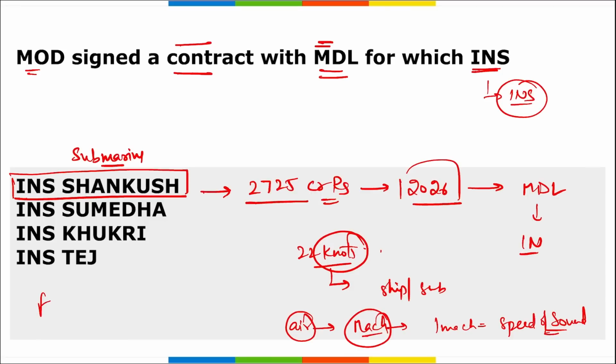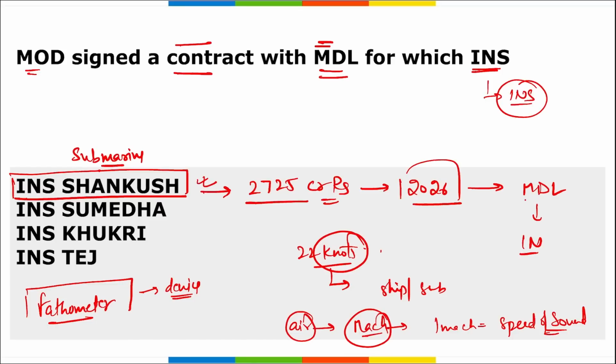There is a device that is used to measure the depth of the ocean. It is the fathometer. Right? I repeat, the fathometer is the device that is used to measure the depth of an ocean. Correct? So coming back, INS Sankush, it is a submarine.